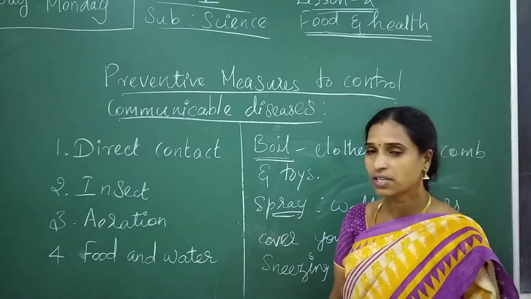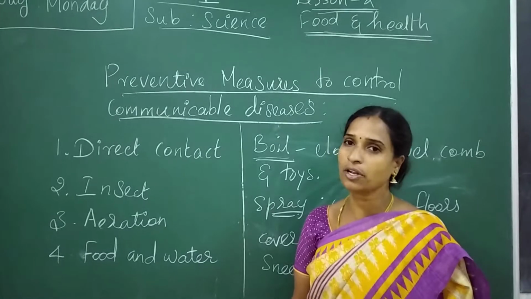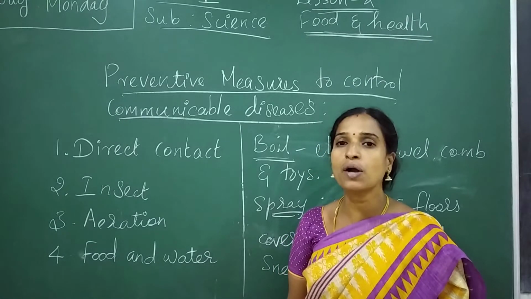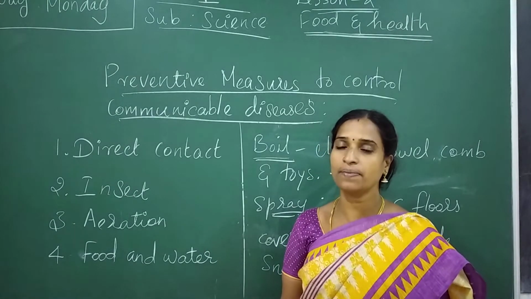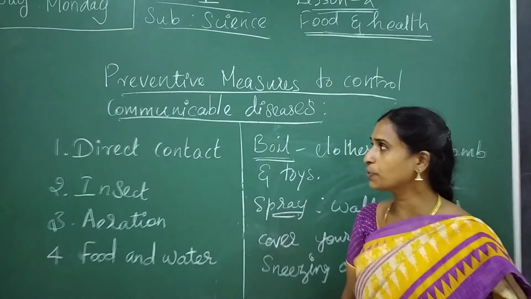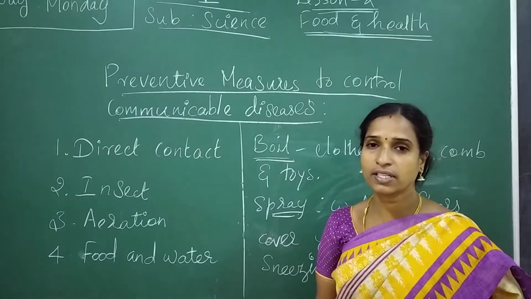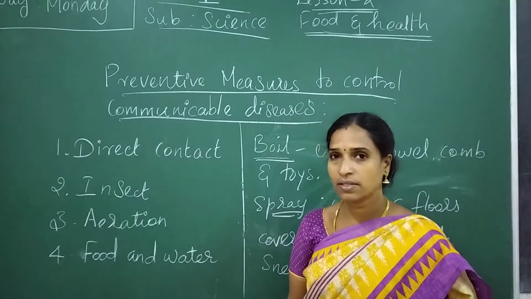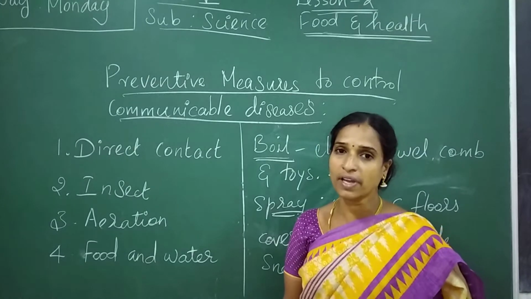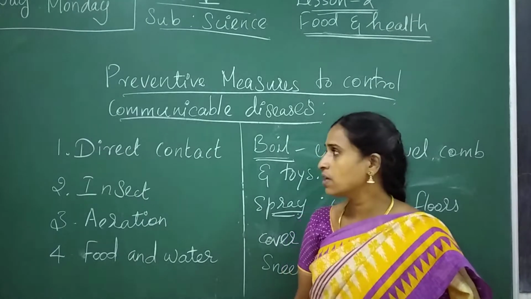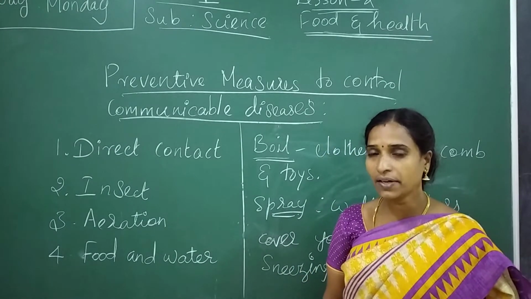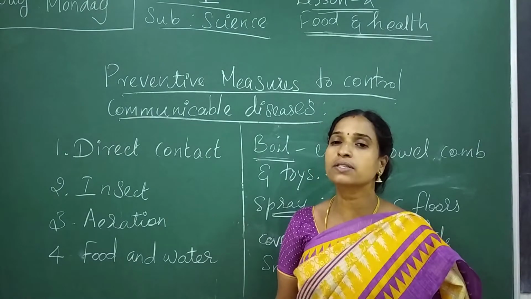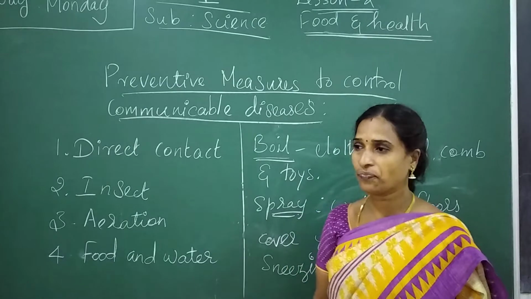Children, what is the meaning of communicable diseases? We already discussed that, so just remember our previous session. I told you communicable diseases can spread from one person to another. How are they spread? By direct contact, air, water and food, as well as through insects. They spread from one to another.